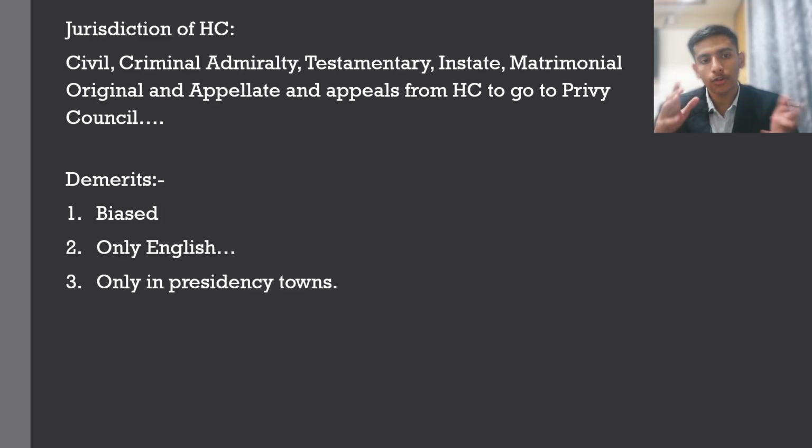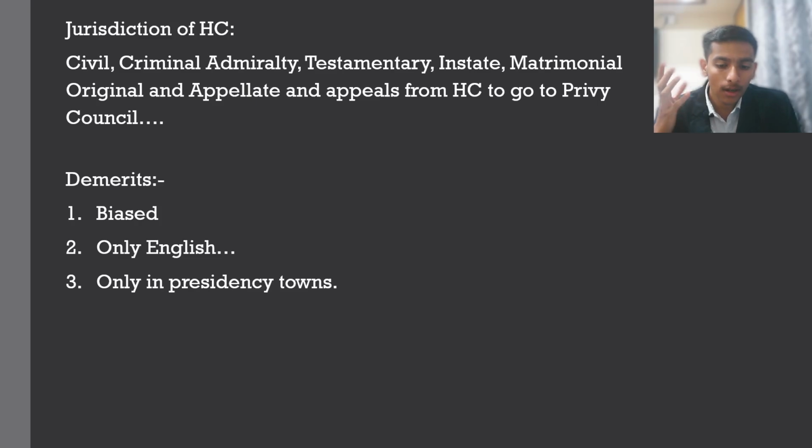So again, coming back to the point, the demerits of jurisdiction of the High Court, or the High Courts Act of 1861. First, it was very biased in nature. If we look at the appointment of judges, only British people were favored. Again, favoritism comes into play. Only English persons were allowed to become judges. Discrimination against Indian judges or Indian people. Then it was only in presidency towns. This is a key and major problem with the High Courts Act of 1861.